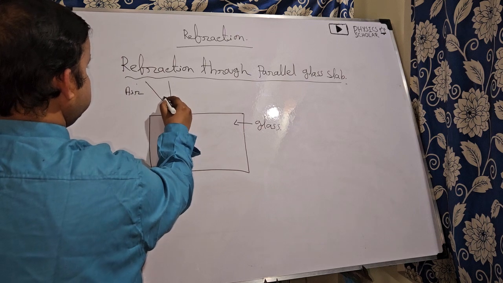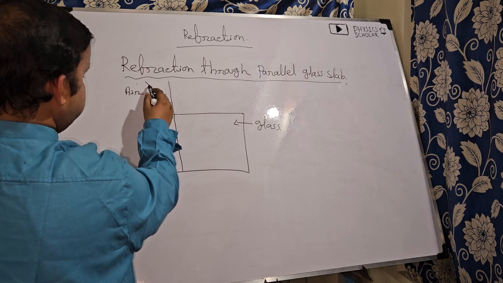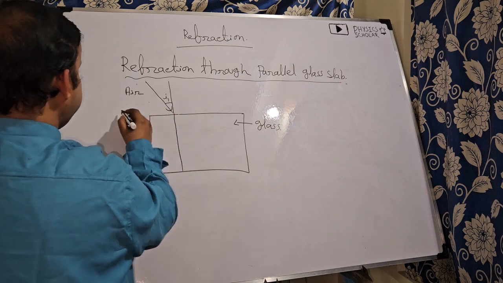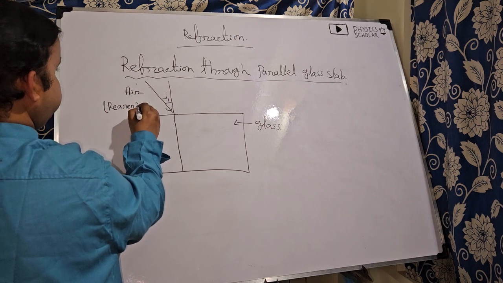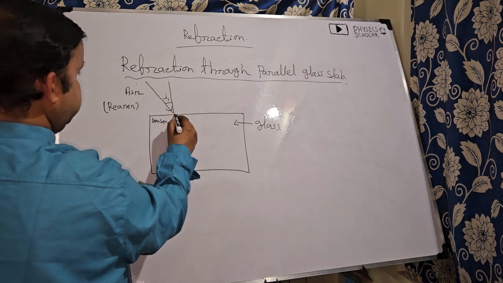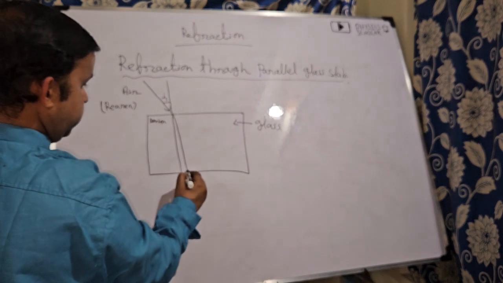This is suppose I1. So the ray is coming from air, which is the rarer medium, and it is entering the denser medium. So the refracted ray will bend towards the perpendicular.